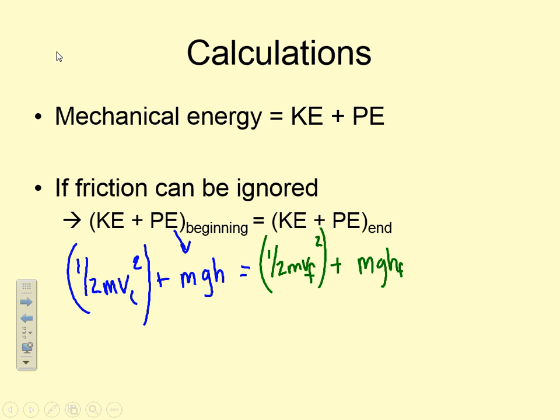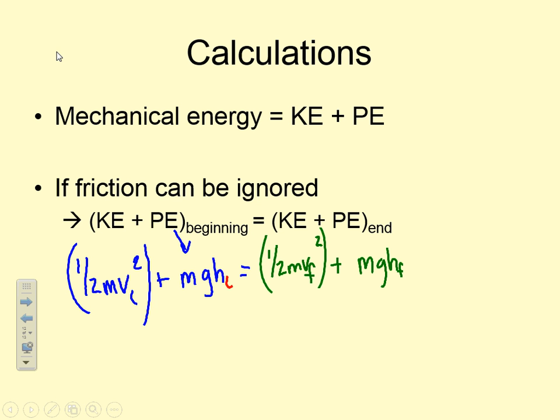It's really hf, our final height, and it should be hi, our initial height, here. So just something to keep in mind. 1/2 m vi squared: i stands for initial or beginning. The f stands for ending or final.